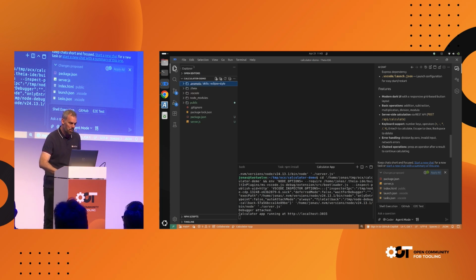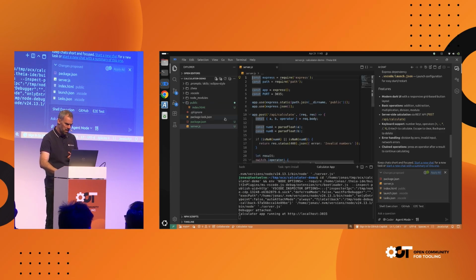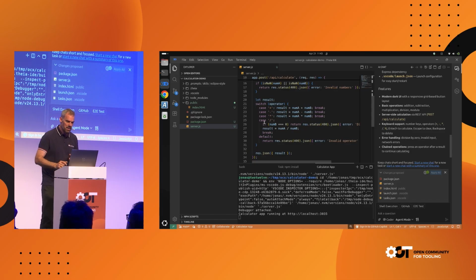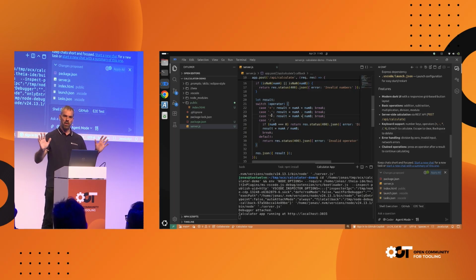Now, this is a tricky part of my demonstration because I don't know the code. So let's look at the code. There's an index HTML. Down here is the code. Server. Okay, yeah, this looks good. Okay, this is where the calculation happens. So let's see. In case we have a multiplication, the calculation is num A multiplied with num B. And I introduce a nasty bug here. I just write a plus here. Okay, now we have a bug. I hope that was understandable.